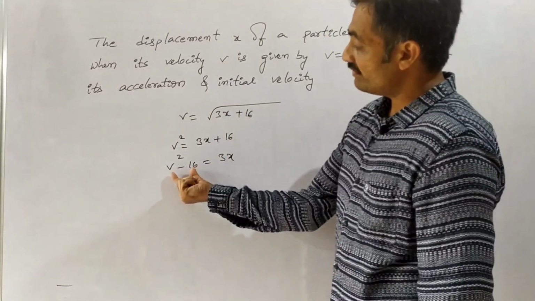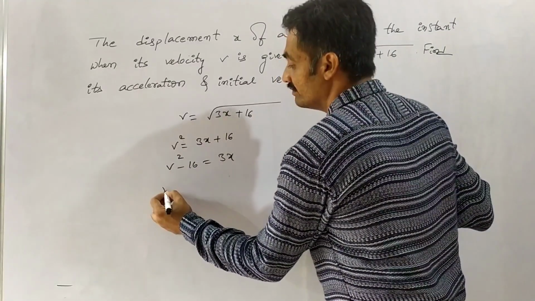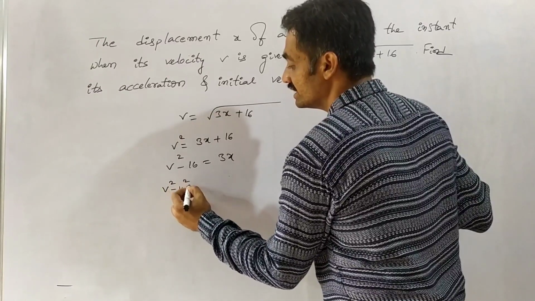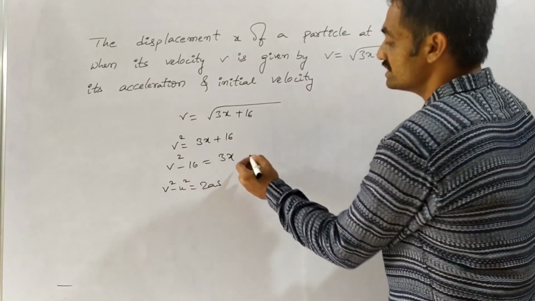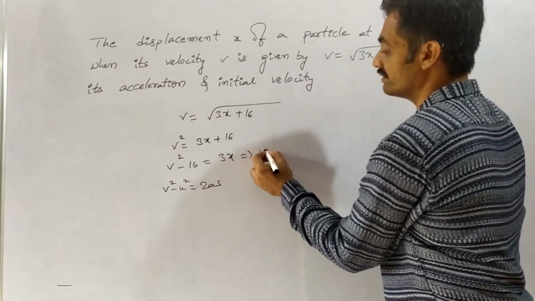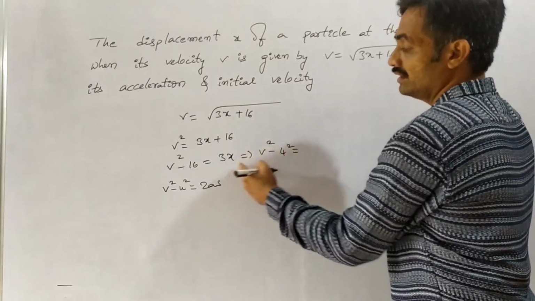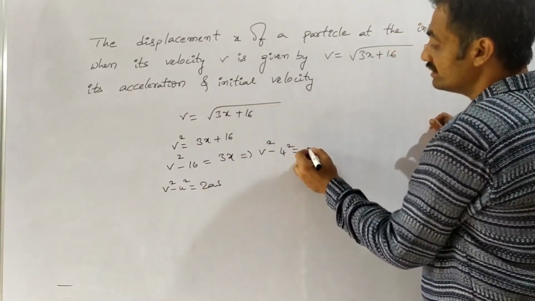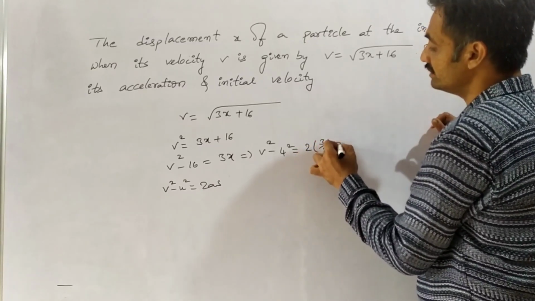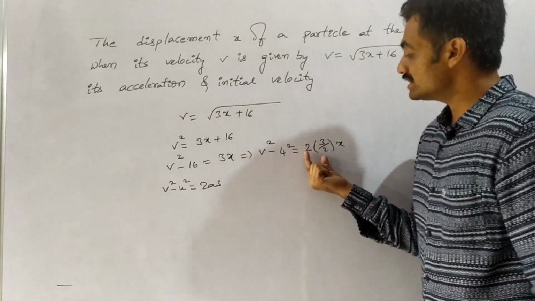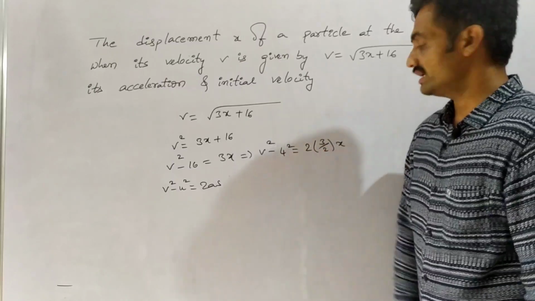Observe that it is in the form of v square minus u square equals 2as. Can we compare this equation? In order to compare this, we modify this equation further: v square minus 4 square is equal to, here I am going to write it as 2 into 3 by 2 into x. If we cancel 2 and 2, again we get 3x.